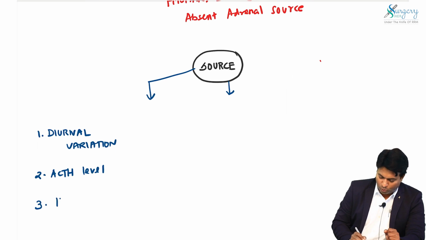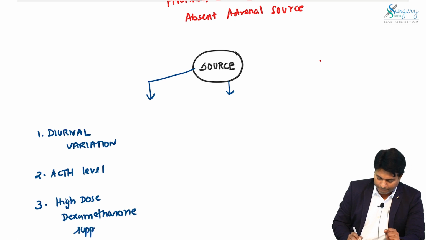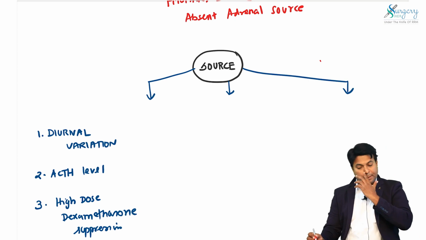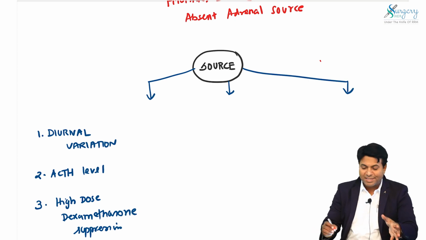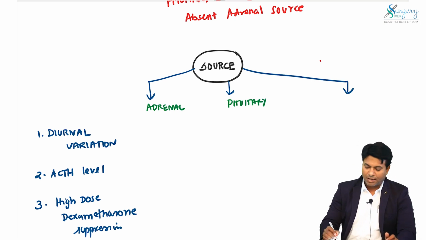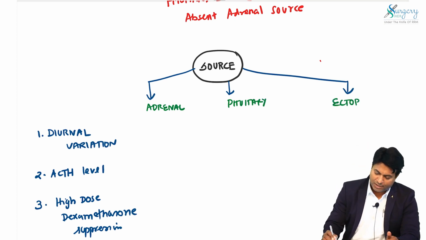And number 3, high dose dexamethasone suppression test. With these 3 things we are going to find out where the problem is. If it is from adrenal, it is known as Cushing syndrome. If it is from pituitary, it is known as Cushing's disease, or it can be from ectopic source.